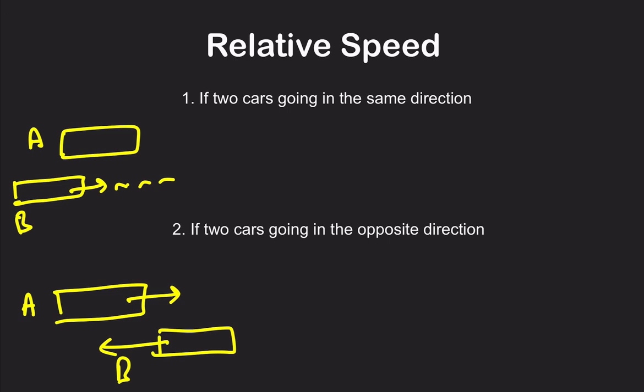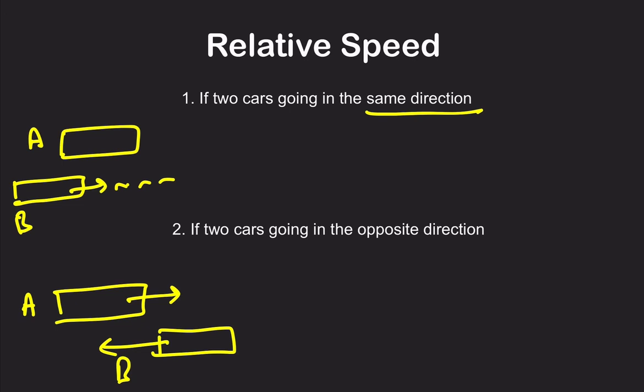Relative speed means, see, suppose in case number 1, both the trains are going in the same direction. Since we are going in that direction, we are also covering some distance. B is also going in that direction, so it is also covering some distance. So whatever B is covering, A is also covering almost the same distance or a little less, right? That is why it looks like the faster train is not going as fast.